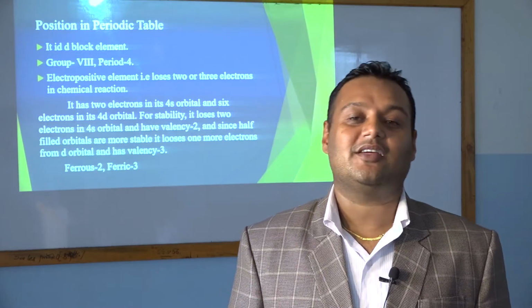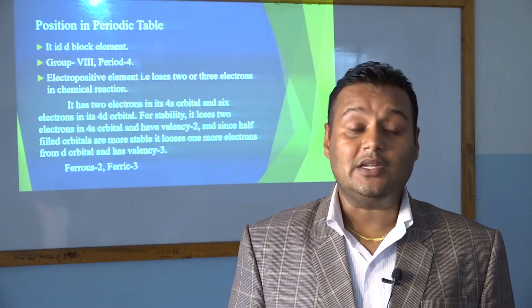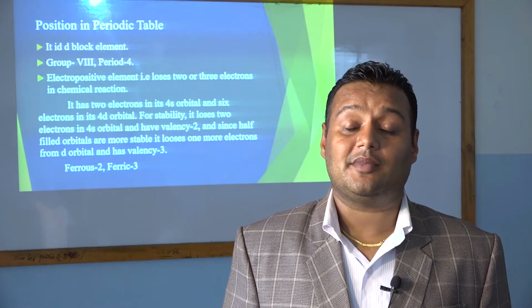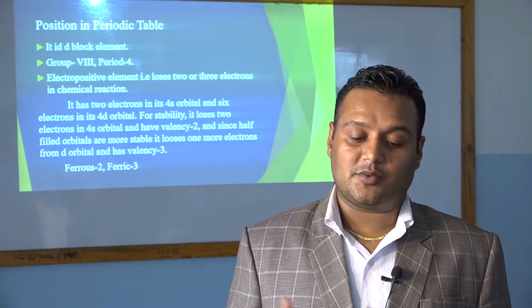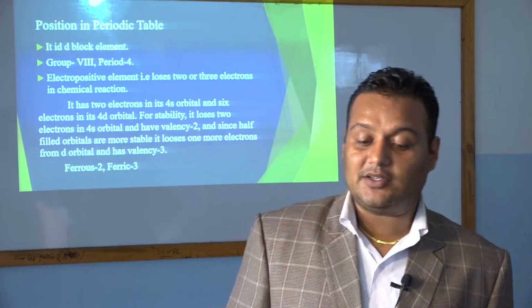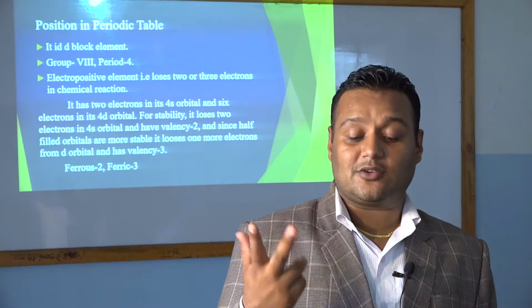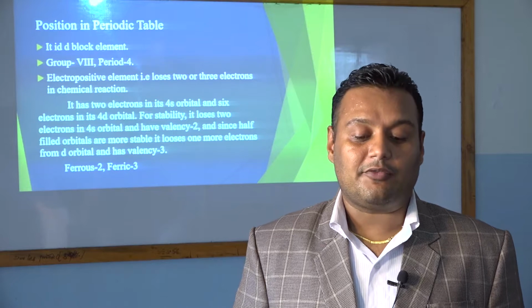We know this from earlier, because all metals are electropositive in nature. That means iron loses electrons in chemical reactions.